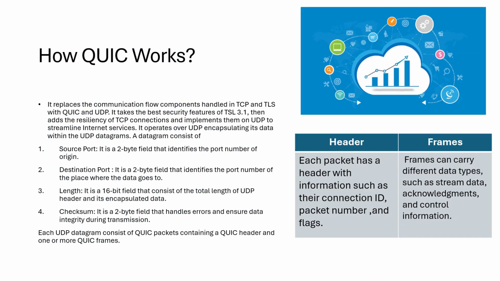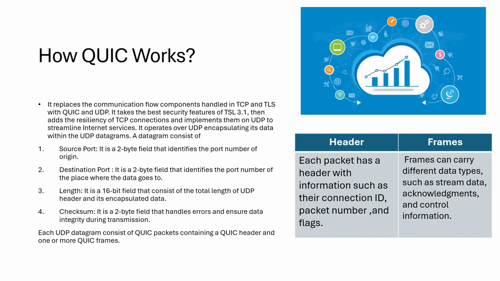Let's quickly see how QUIC actually works. QUIC runs on UDP as we've already discussed, and each UDP datagram carries QUIC packets. These packets include a header and one or more frames. The fields in a UDP datagram include the source port, destination port, length, and checksum. These are the same as what we already know exist in a UDP datagram.